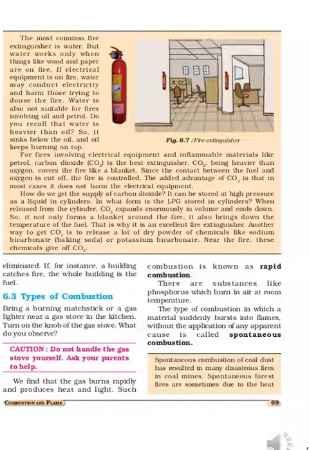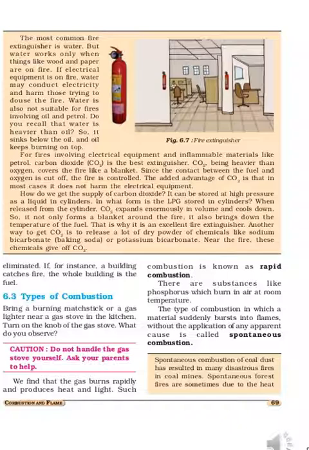So that is due to human activities or carelessness of human beings. Sometimes due to the heat of the sun also, the dry grass or dry leaves will catch fire and it can spread in the forest. So that way also it happens. They all come under spontaneous combustion.